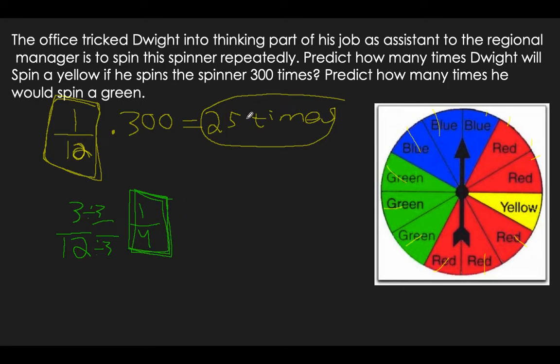But we're going to spin it 300 times. So let's multiply that by 300. So you type 1 divided by 4 times 300. You get 75 times. So again, that's how many times you should expect to roll green if you spin 300 times. Doesn't have to be that way, it's just theoretical.